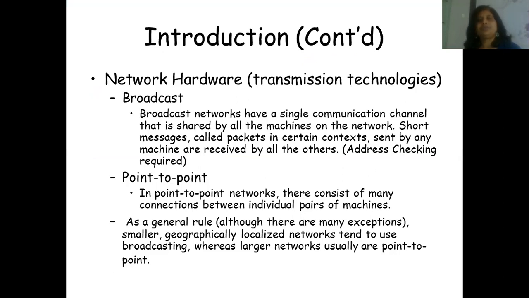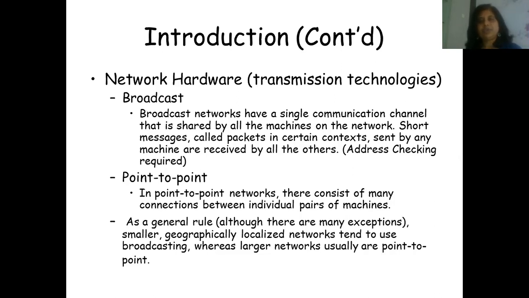That same frequency band is shared, and whichever radios are tuned to it will get that program. Short messages, called packets in certain contexts, sent by a machine are received by all others. So broadcasting means one is the sender and all are receivers, and a single communication channel is shared by all. So on the basis of transmission technology, the first type of network is the broadcast network.